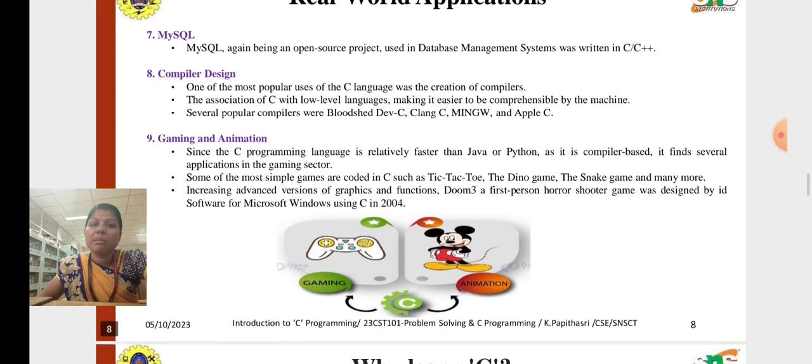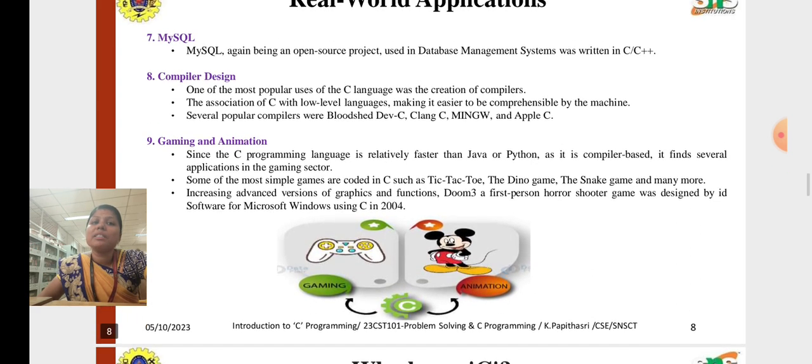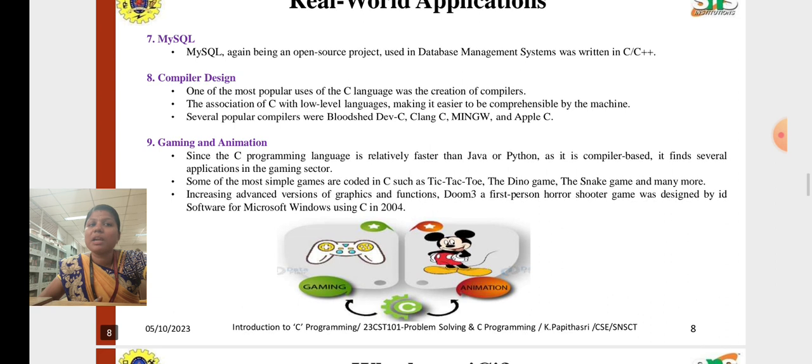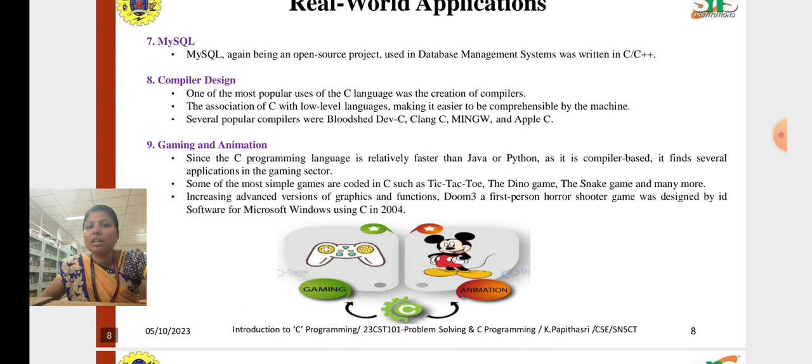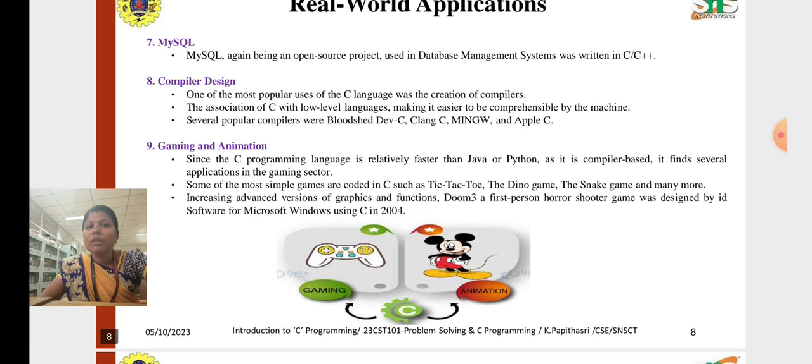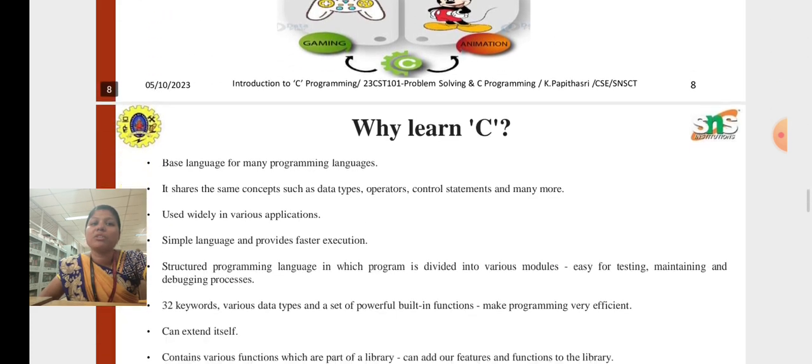Next one, gaming and animations. Here C programming is relatively faster than Java as well as Python, since it is compiler based. It has several applications for the gaming sector. It has been designed for gaming and is also used for animations.